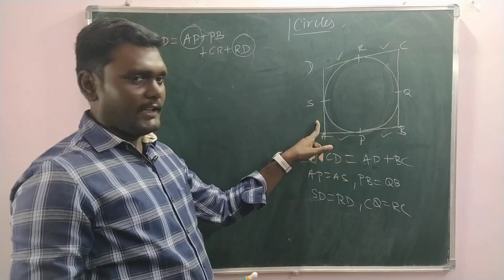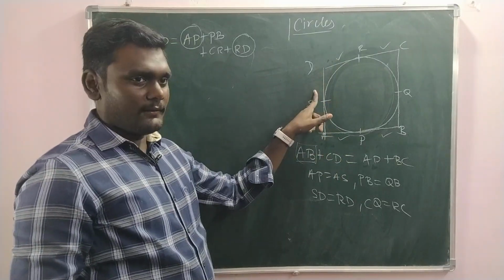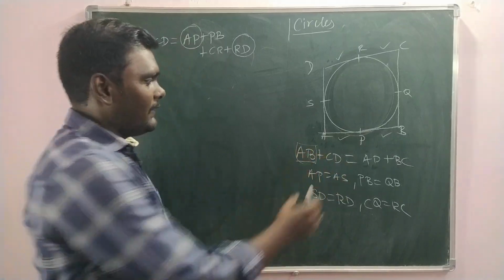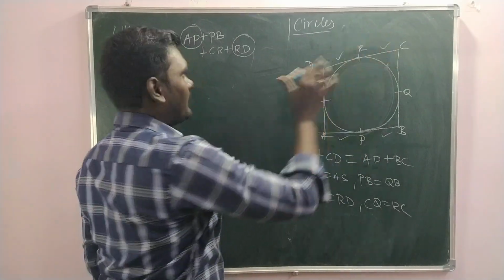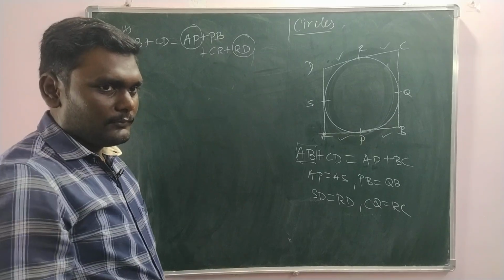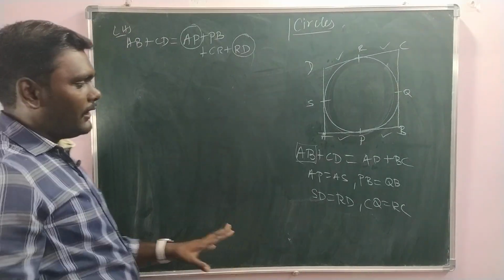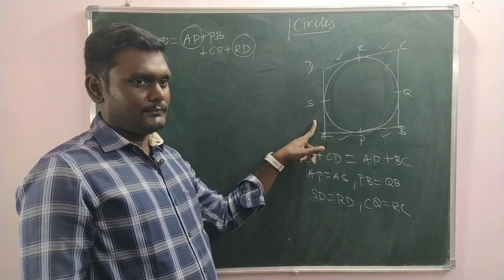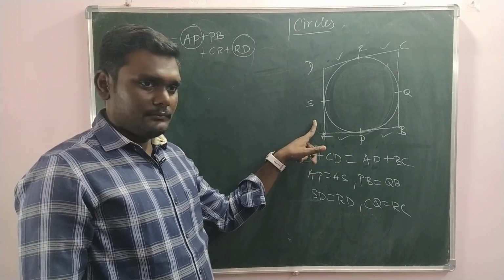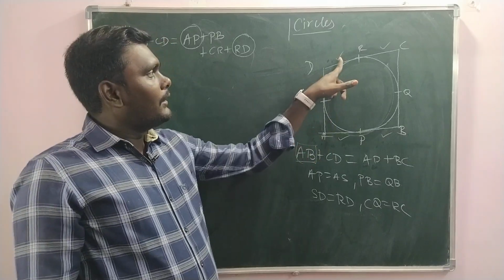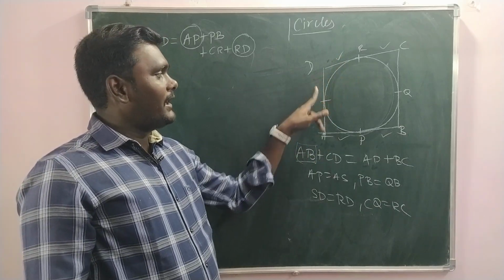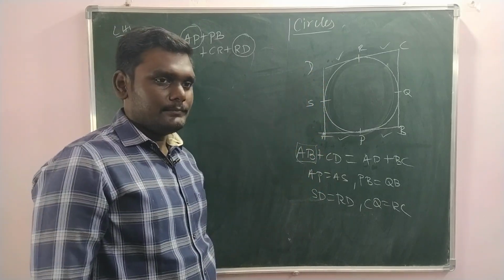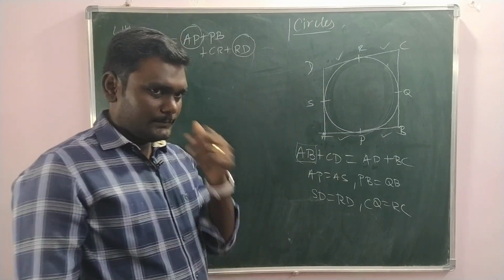From this side we should reach here. From this side we should reach here. Is it or not? I took AB plus CD and this AB as two pieces I wrote. Here also two pieces I wrote. Is it? Now by replacing accordingly, instead of this piece what can we write? AS. Is it or not? Tangent from external point. Instead of this RD we can write DS. So we may get AS plus SD. That's all.